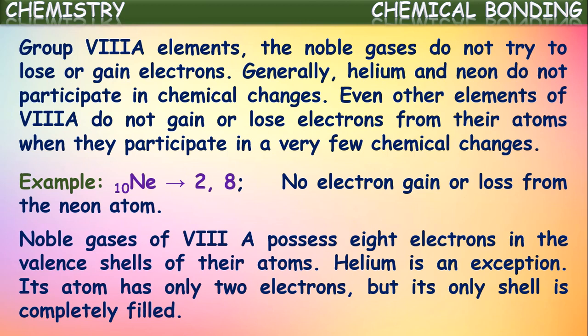It has only 2 electrons, but its only one shell is completely filled. That is why it is also stable like the remaining elements of the 8A group, even though it does not have an octet. The configuration of helium, with only one shell completely filled with 2 electrons, is called duplet configuration.